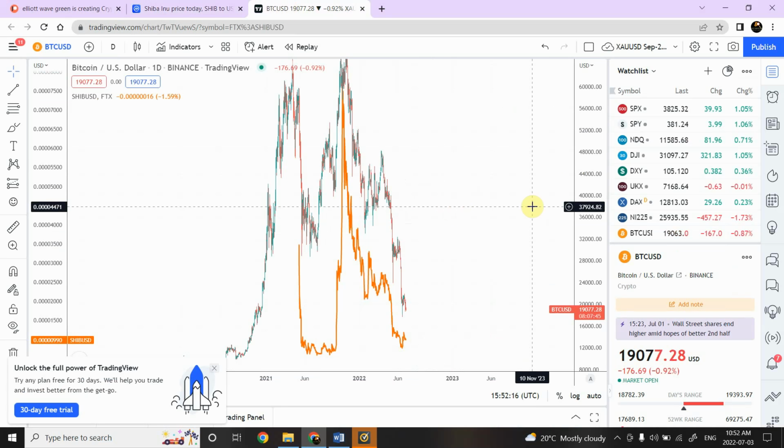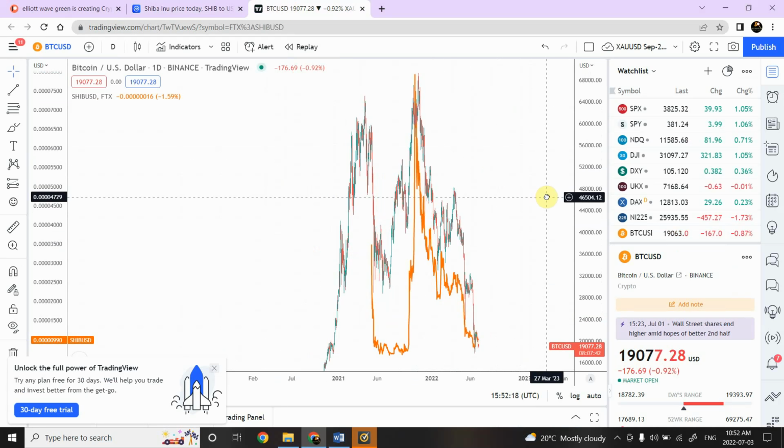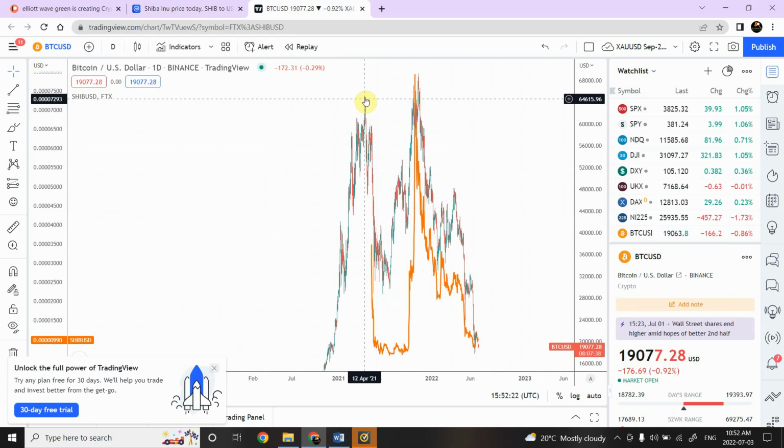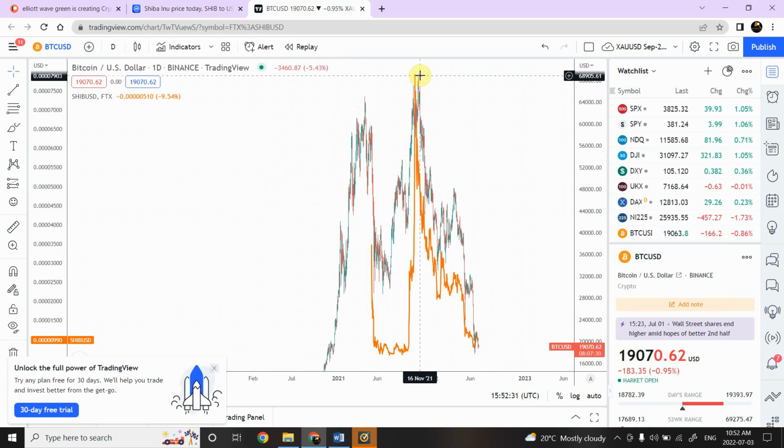Now we need to compare it with Bitcoin, and the whole reason we are doing this is that we are trying to read the market and see how far the market has gone. Right now Bitcoin had a top right over here, and this new top that was created was not far away from the previous top. Another thing we are seeing is that when Bitcoin dropped further down from the top, within that we had a price movement going up right over here.